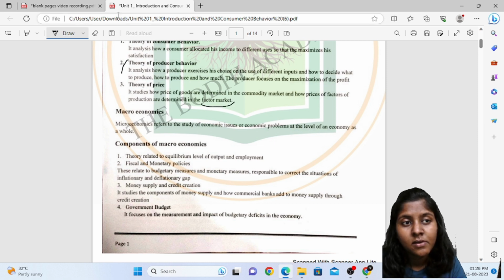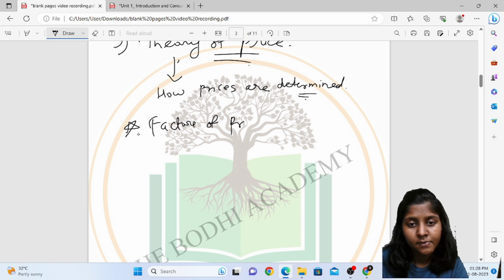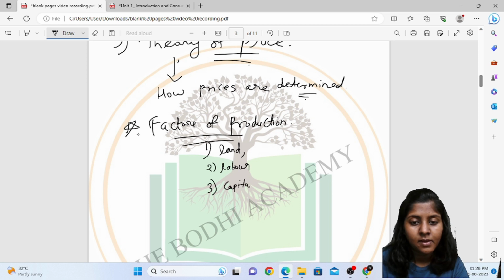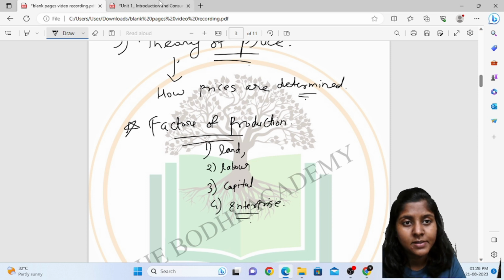Before coming to this, factors of production are also very important. There are different factors of production. Which are the factors of production? The first factor of production is land, the second one is labor, the third one is capital and enterprise. So these are the different factors of production: land, labor, capital and enterprise.